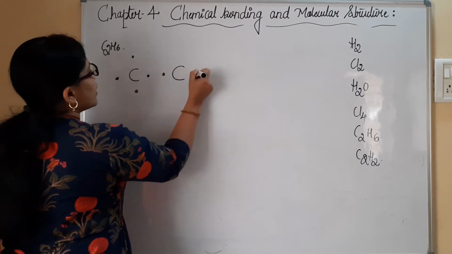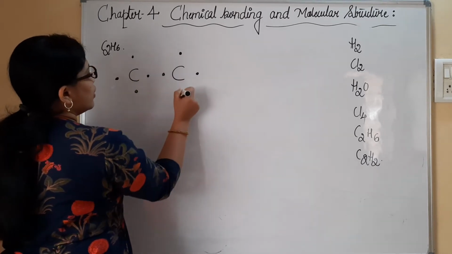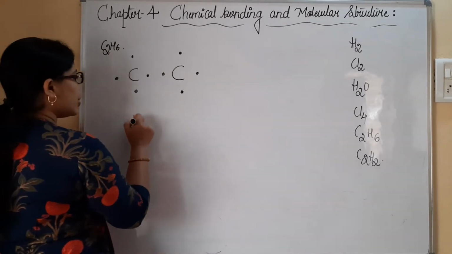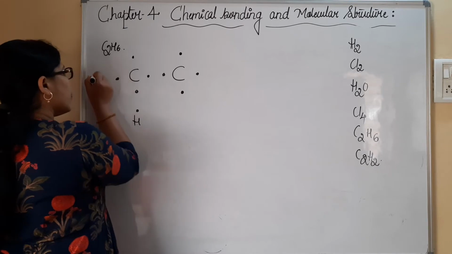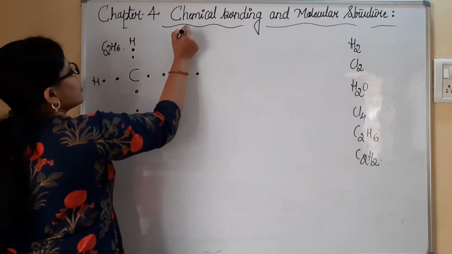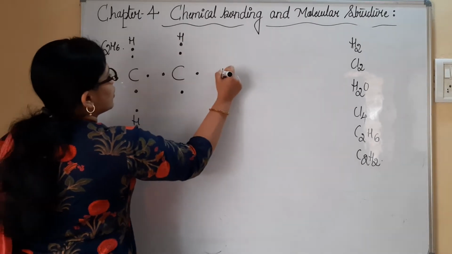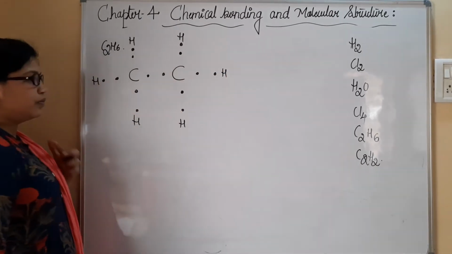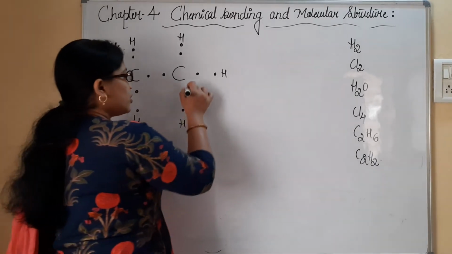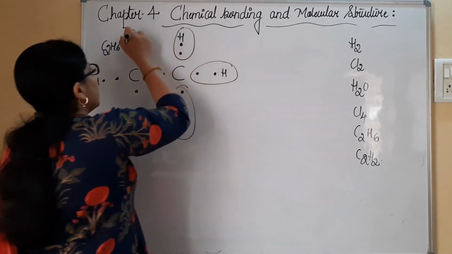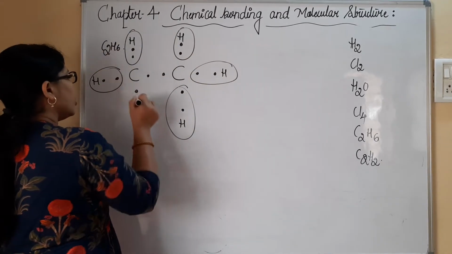There are 4 valence electrons present in carbon, and we have 6 hydrogen atoms, each with 1 valence electron. This is also hydrogen. Okay, hydrogen. Here I have hydrogen. Now all the hydrogen, we all know they are stable at duplet.